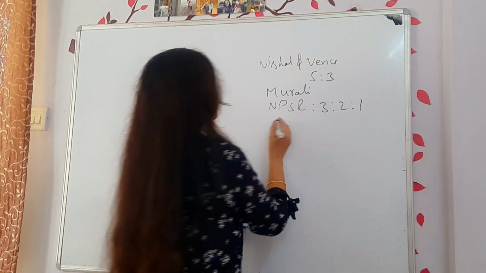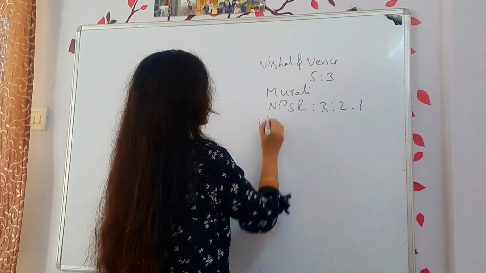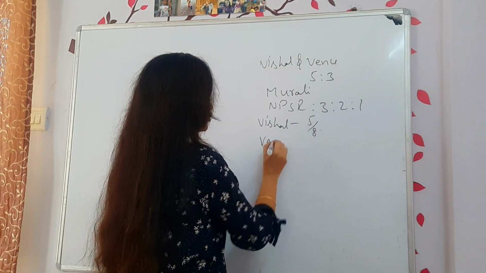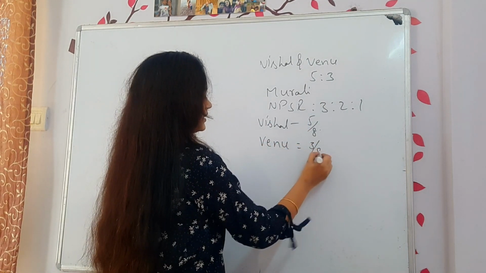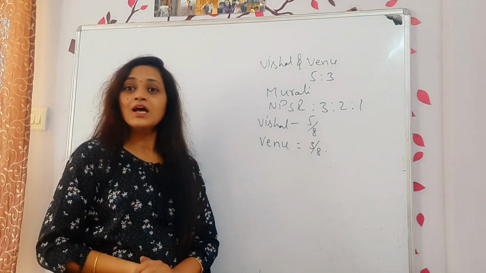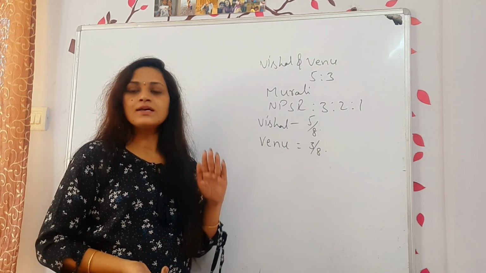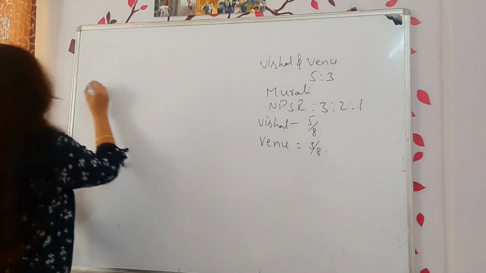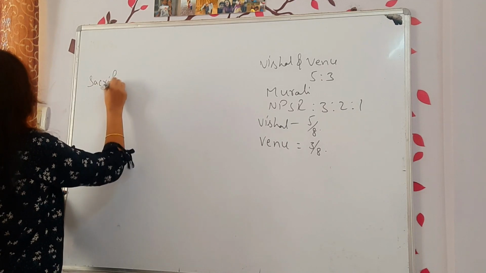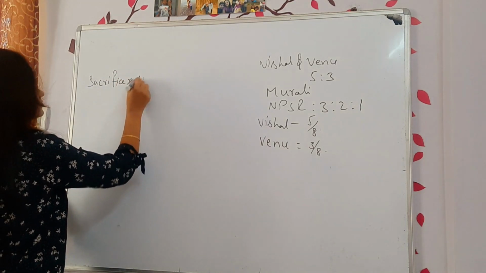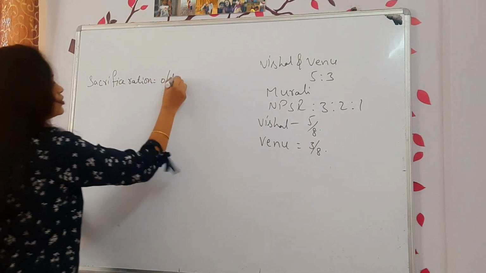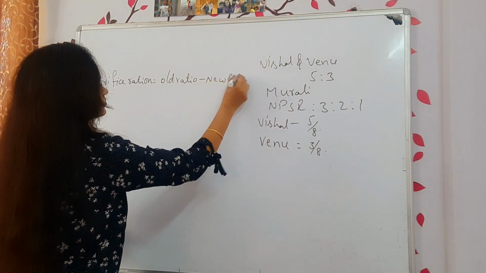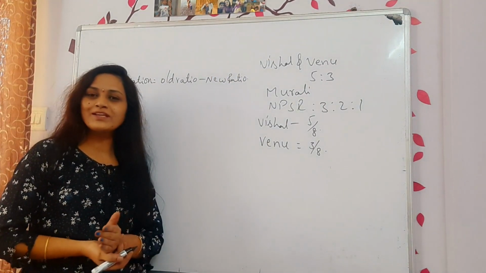Okay, so let us see. Now what is Vishal's old ratio? 5/8. Venu's old ratio, 3/8. Is it? Now you should find out what is the sacrifice ratio. How to find out the sacrifice ratio? Sacrifice ratio is equal to old ratio minus new ratio. Old ratio minus new ratio.